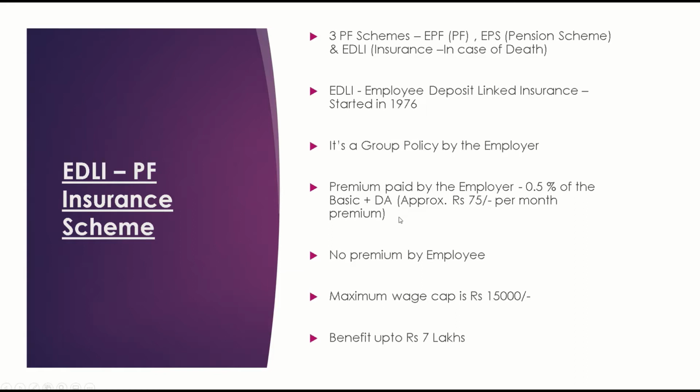So how are they taking the premium? The premium is based on 0.5% of the basic and DA, and this is approximately a maximum of rupees 75 per month, paid by the employer to the PF account. So no premium is paid by the employee here.